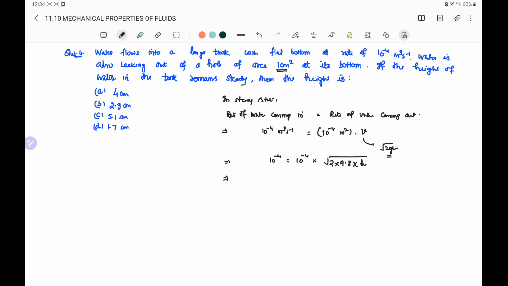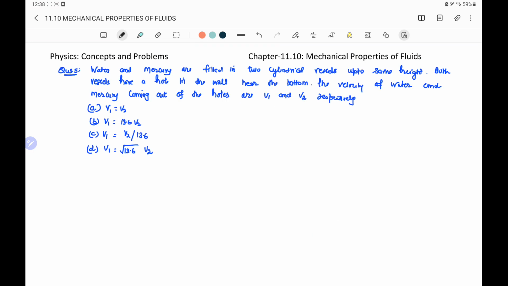This implies that the 10 to the power minus 4 gets cancelled, so 1 equals the square root of 2 into 9.8 into h. On squaring both sides we have 1 equals 2 into 9.8 into h, or h is equal to 1 by 2 into 9.8, and on simplifying we have 5.1 centimeter. So option C is the correct option.